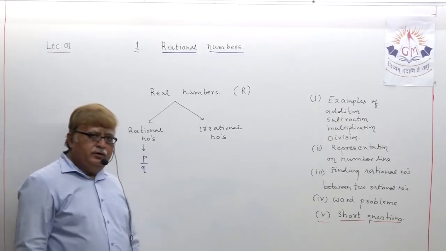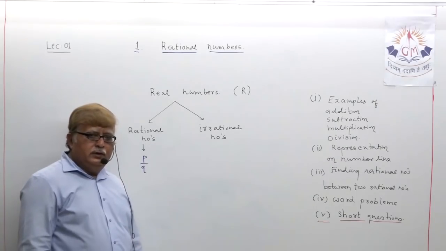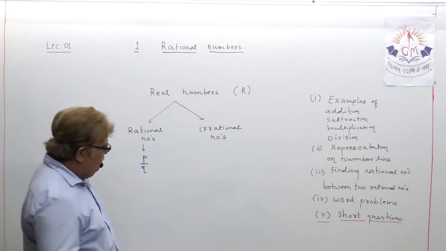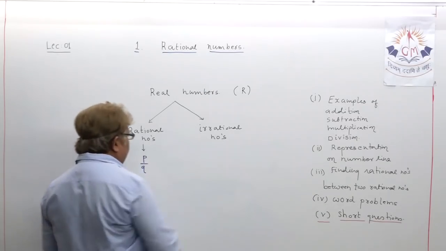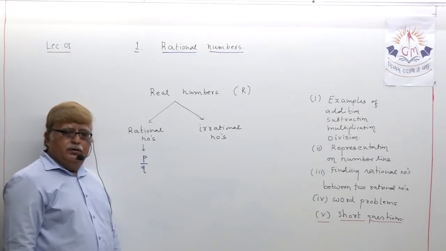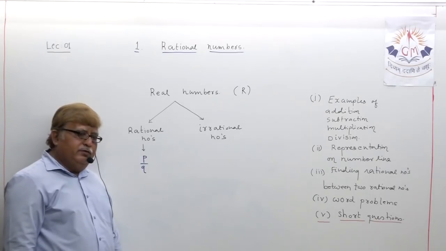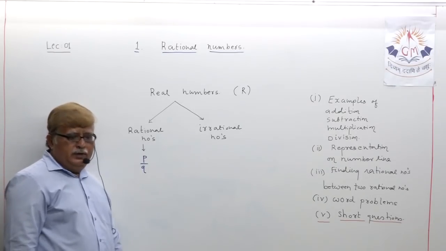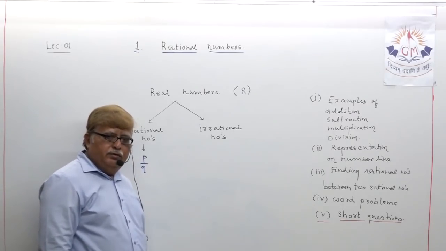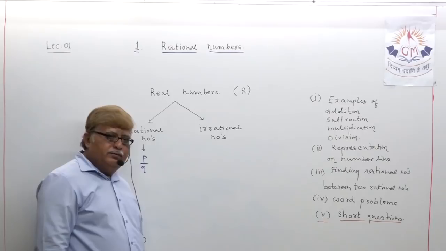Then what is the meaning of irrational number? Any number which cannot be expressed in the format of P upon Q is called an irrational number. The question may arise in our mind: which numbers can be called rational numbers?